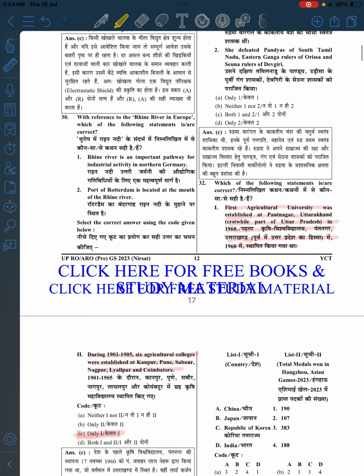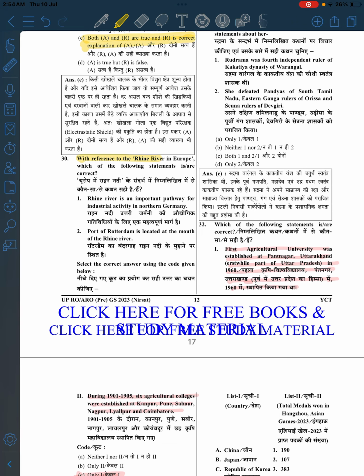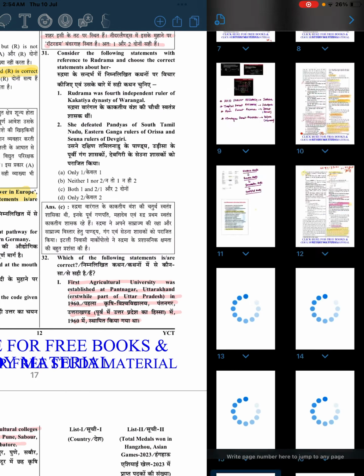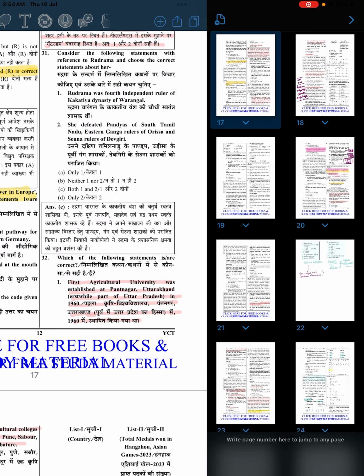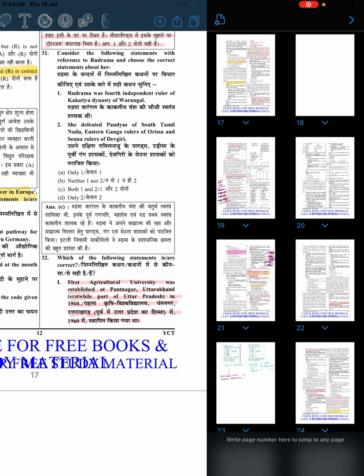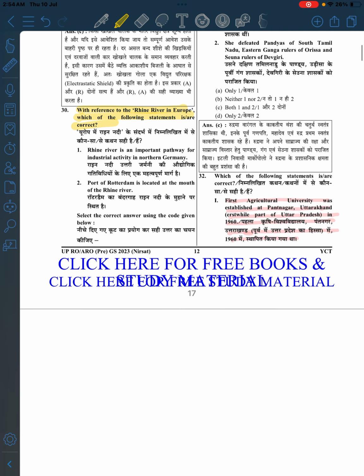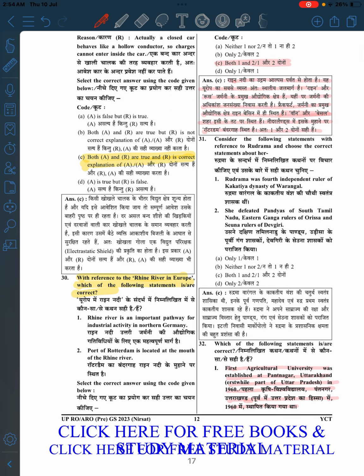Okay. So now, with reference to the Rhine River, which of the following is correct? Okay, so we need to study the Rhine River here. So let me add a place here, and we will go to the River Rhine and everything in detail about it.